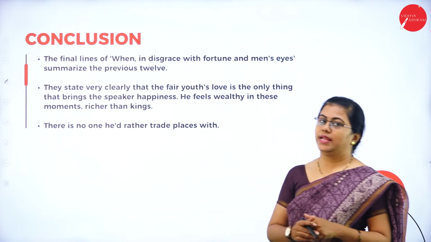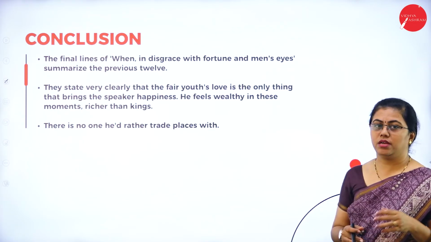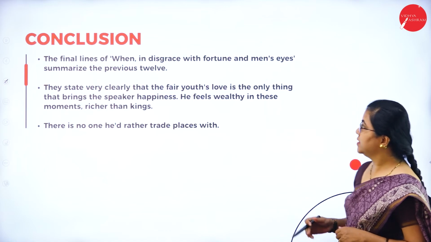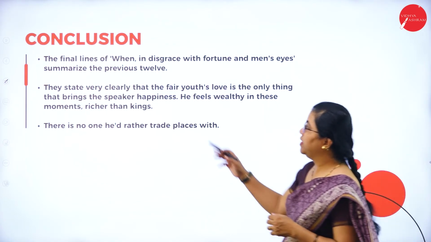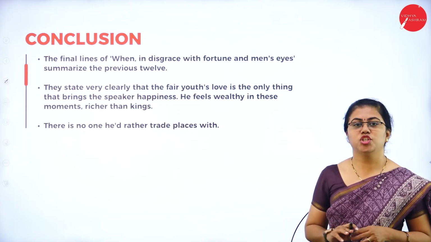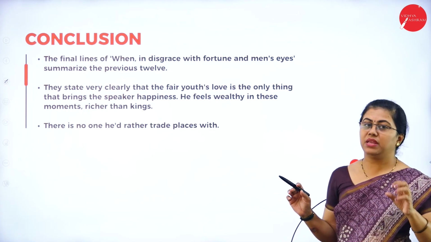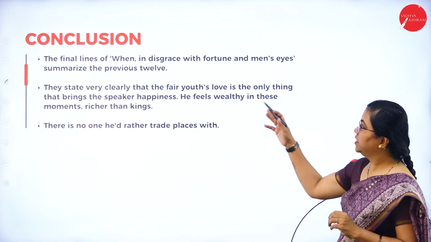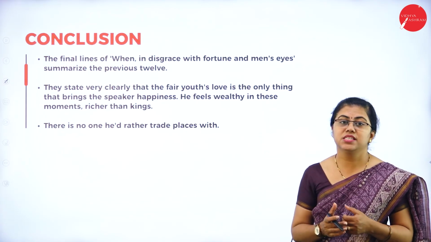So to conclude, I'll just tell you the summary in a few lines. So the final lines, that is what we saw, the couplet. Okay, so "When in disgrace with fortune and men's eyes," the last two lines, that is the couplet, actually summarize the previous twelve. So what do they say? They state very clearly, okay, the meaning is very clear in the last two lines, that the fair youth's love is the only thing that brings the speaker happiness.